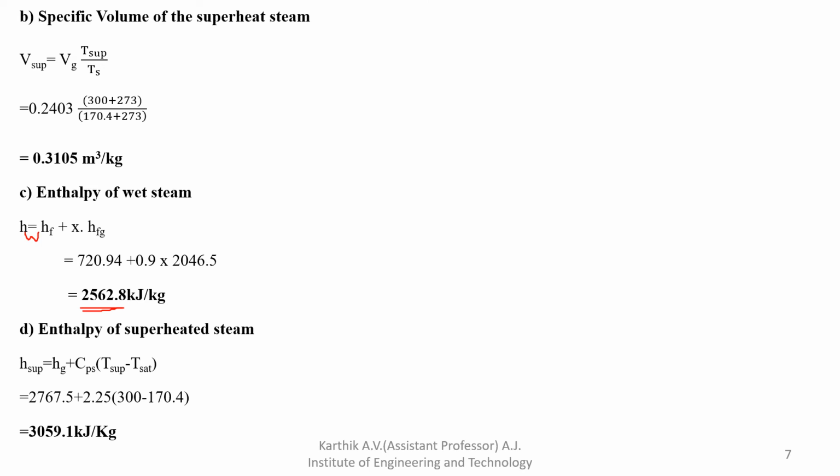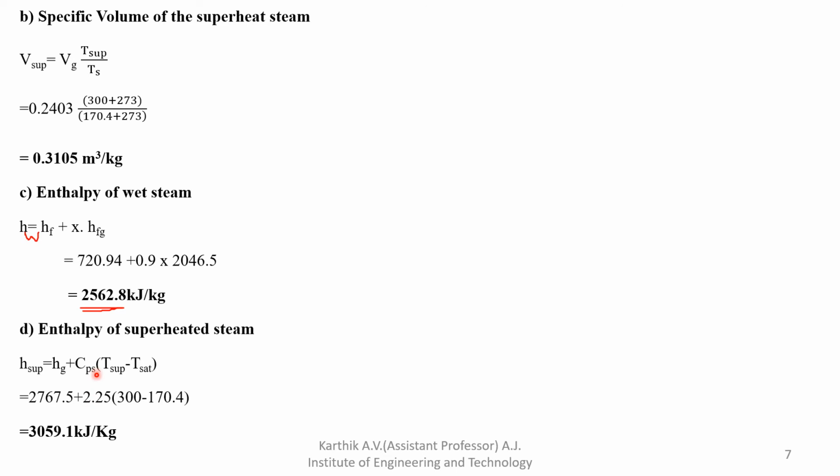Next, enthalpy of superheated steam. So how to find out enthalpy of superheated steam? So superheated steam enthalpy is equal to Hg plus CPS into the degree of superheat. Hg we already noted down from the data handbook, or else you can also find out Hg. How to find out Hg? Hg is nothing but enthalpy of dry saturated steam, Hf plus Hfg. So from that formula you can easily find out the data. So that is 2767.5 plus CPS, the answer is 2.25.